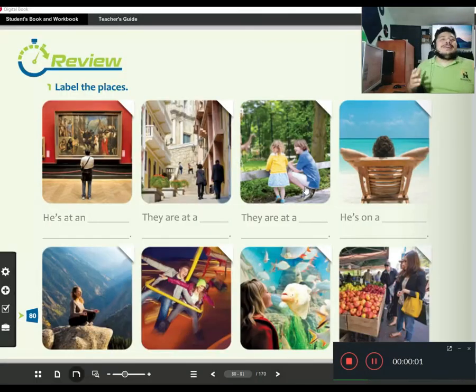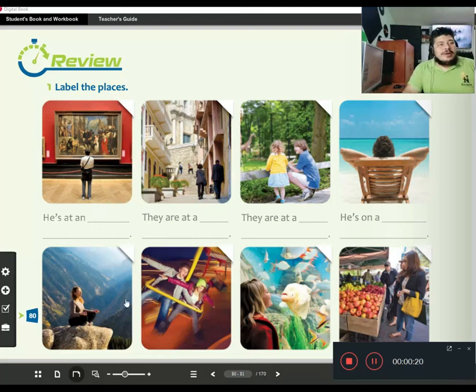Okay, guys, now it's time to work on the book, pages number 80 and 81. Okay, guys, so now it's time to work. Let's go to the page number 80 and page 81. We're going to work the review. Okay, exercise number 1. Label the places.